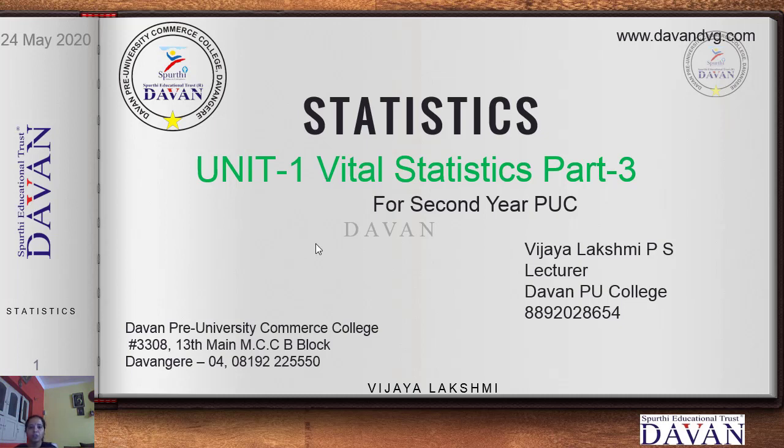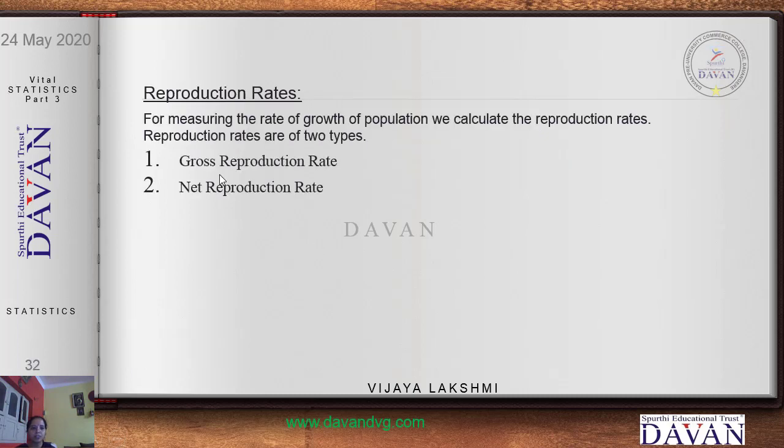Now, today we shall complete 2 concepts, that is gross reproduction rate and the other is net reproduction rate. In the previous videos, we had seen the measures of fertility. The different measures of fertility, whatever we had seen, those fertility rates are unsuitable for giving an idea of rate of growth of population, because 2 things were ignored there. The first one is the mortality and the next one is the sex of the newborn baby.